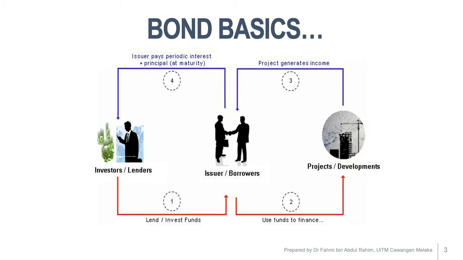Number 3, the business will generate income. Then the borrower will use that income to pay a predetermined interest and pay the principal at the maturity date of the bond. So this is how a bond operates in a company.